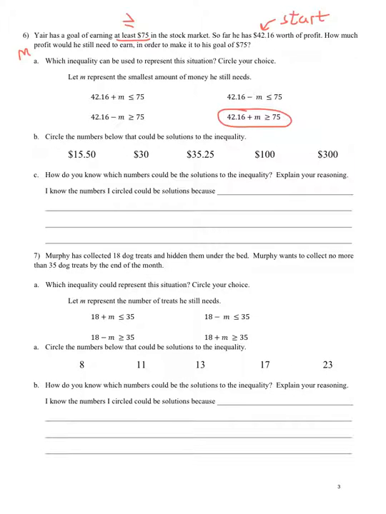Now, part B is circle the numbers below that could be solutions to the inequality. Well, you know how to find the solution to this inequality. So let's do that. I'll do it right below it. So if I'm solving this, I need to undo the 42.16, so I need to subtract 42.16 from both sides.